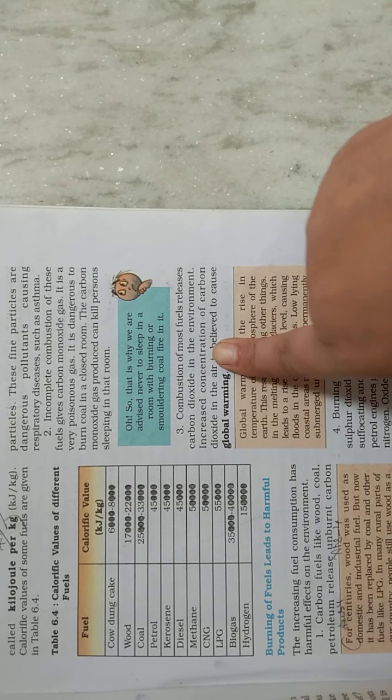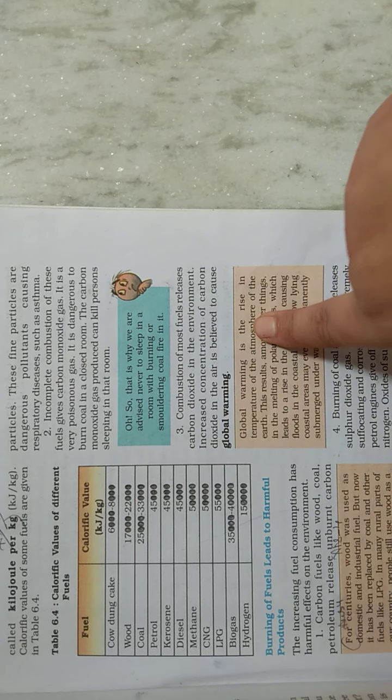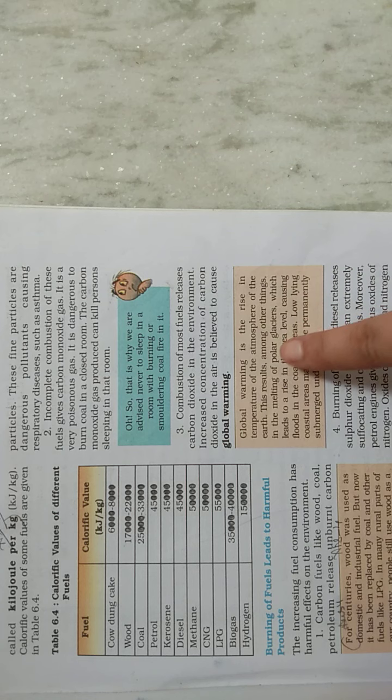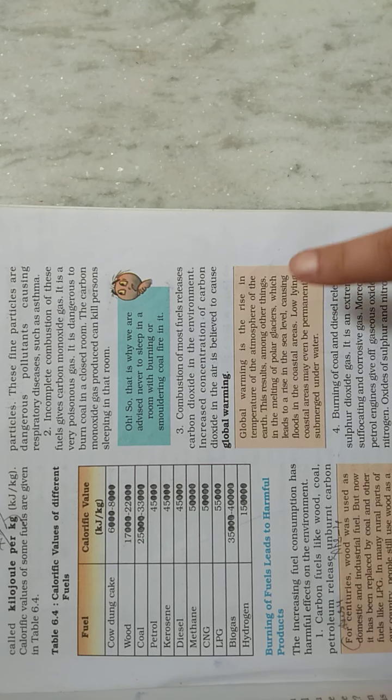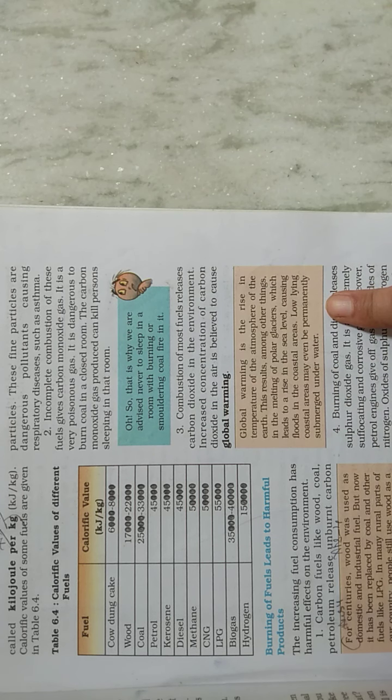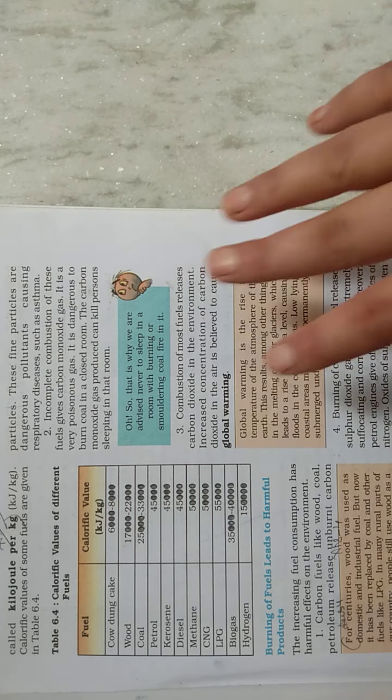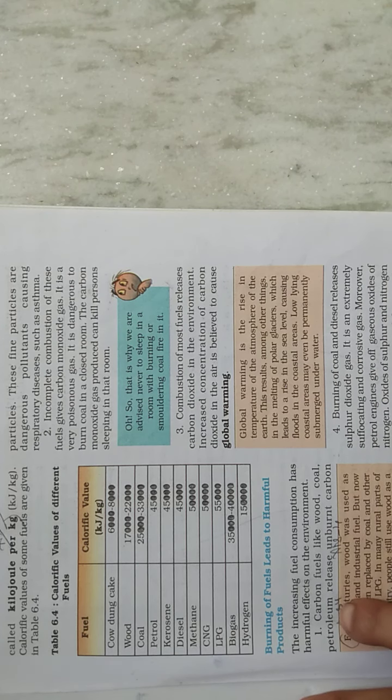The carbon dioxide is increasing, the temperature is increasing, polar glaciers are melting, the sea level is rising, then floods occur in the coastal areas and low-lying coastal areas are permanently submerged under water. So all these are closely linked to each other.